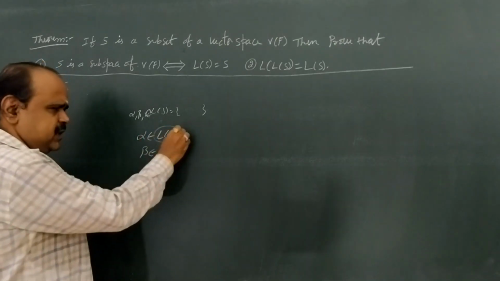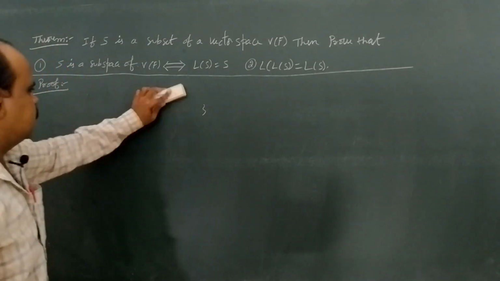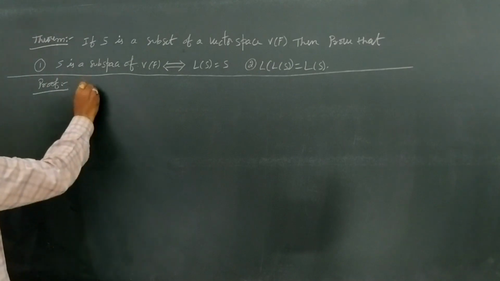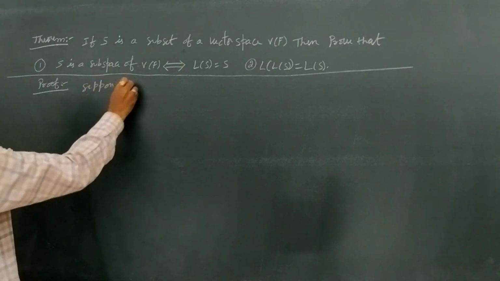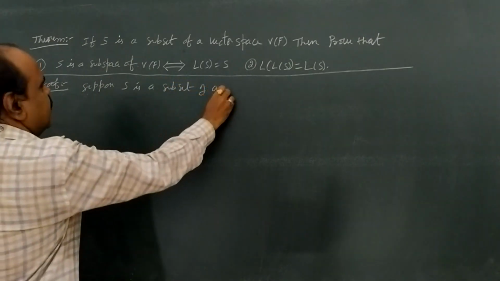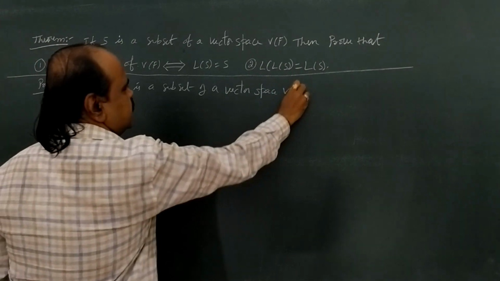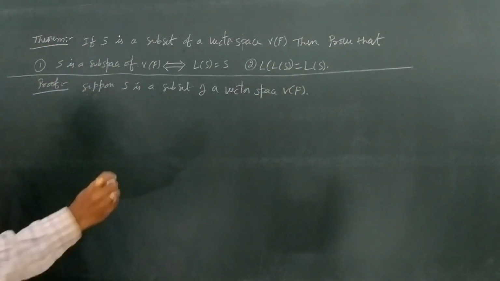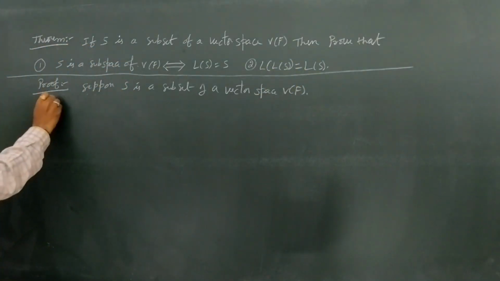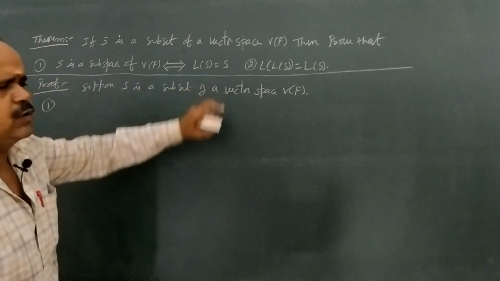So, L of S contains all the linear combinations of vectors of capital S. Okay. Now, come to the proof. Suppose capital S is a subset of a vector space capital V over F. Now, come to our first condition: S is a subspace of V if and only if L of S equals S.